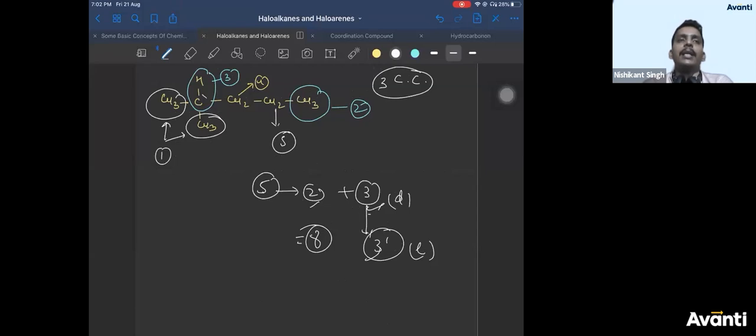Lowest sum, before that see the order. Lowest sum you apply if priorities are same. Adesh, you apply lowest sum, for that priority should be same, right? If I take alcohol and Cl, even if Cl gets the lowest number, we will not start with Cl, no, we will start with alcohol only, right? So you apply lowest sum if the priorities are same, Adesh. Is that clear?